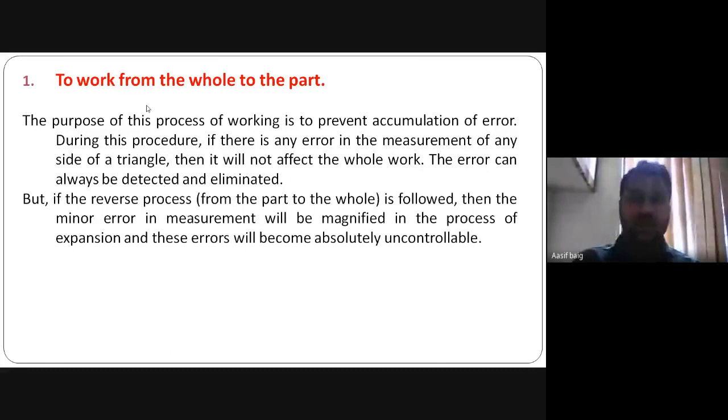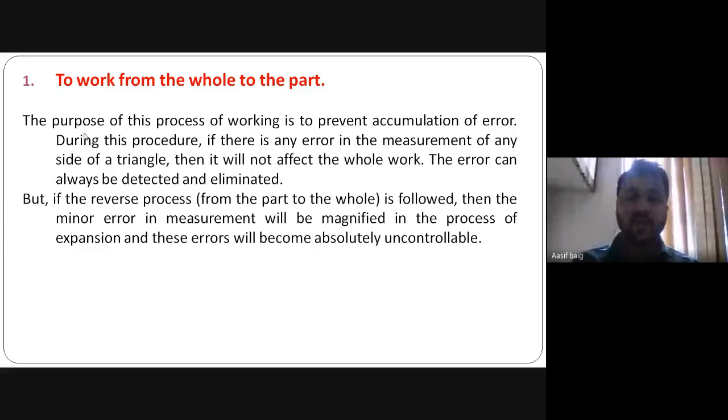The purpose of this process of working is to prevent accumulation of error. During this procedure, if there is any error in the measurement of any side of a triangle, then it will not affect the whole work. The error can always be detected and eliminated. But if the reverse process from the part to the whole is followed, then a minor error in measurement will be magnified in the process of expansion, and this error will become absolutely uncontrollable.